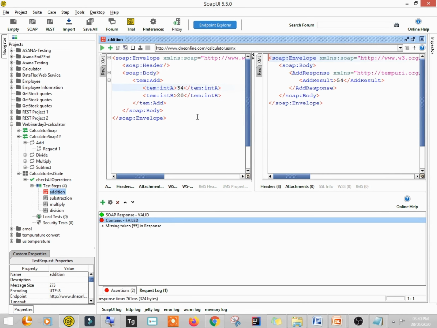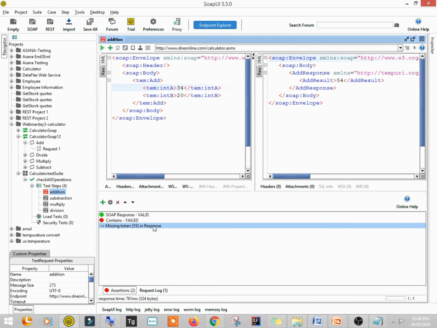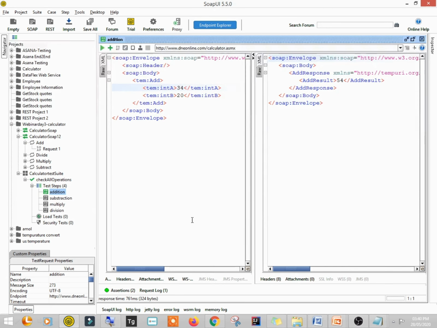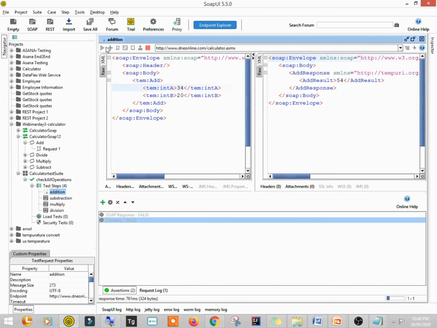So currently the result is unknown because I have not fired this query, so I am just firing it and it says failed. Okay, so by mistake I have given the expected response as 55. Actually the answer is 54, right? So I'll correct it. My expected is 54, and when I run this, see it is now passed, right? So it contains a valid response.